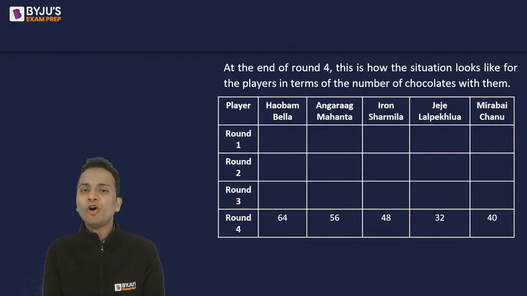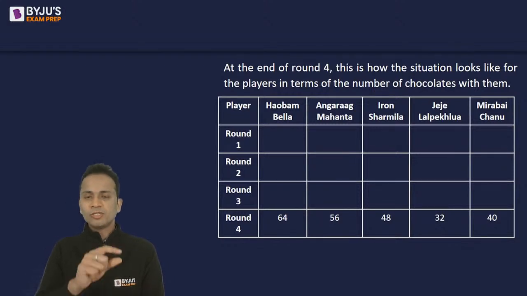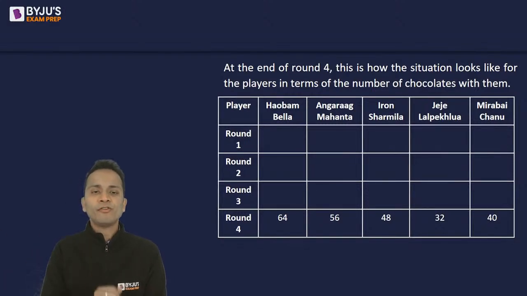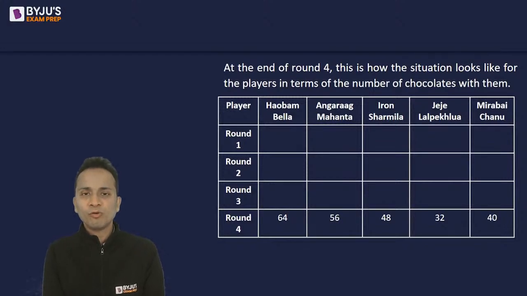Now, at the end of round 4, this is how the situation looks for the players in terms of the number of chocolates with them. So at the end of round 4, Hobombella has 64, Anagrag Mahanta has 56, Iran Shamila has 48, JJ Lalpikua has 32, and Mirabai Chanu has 40 chocolates.